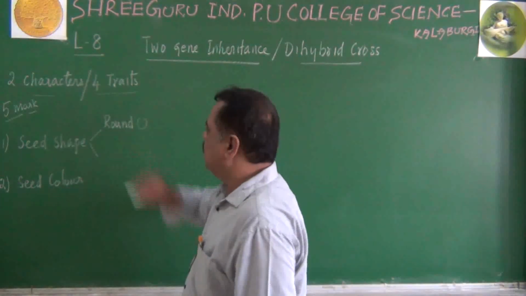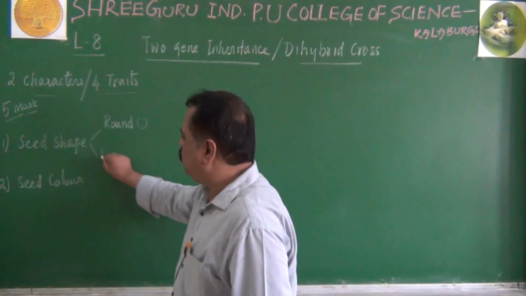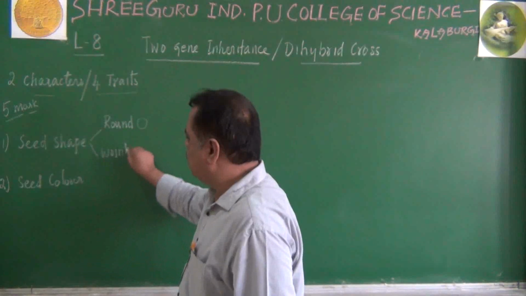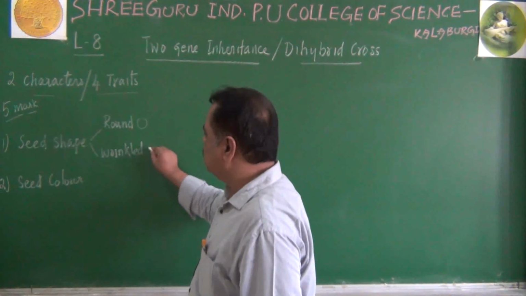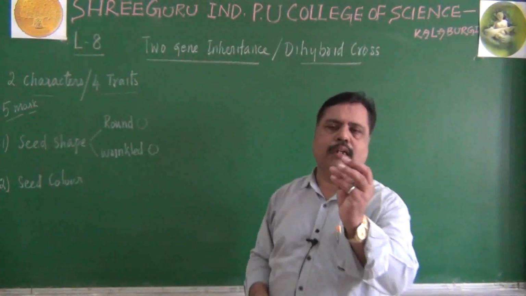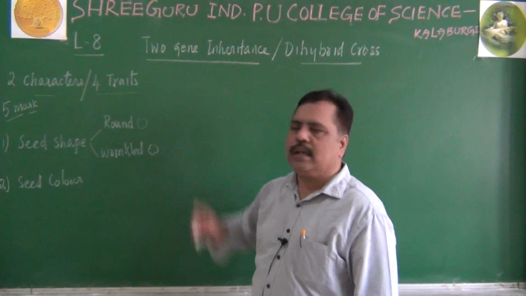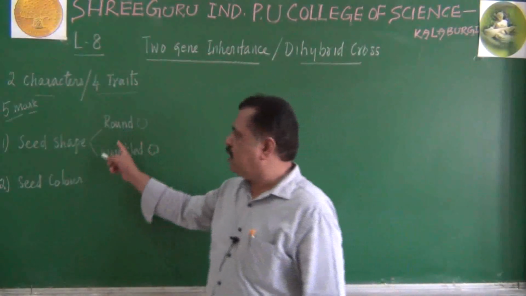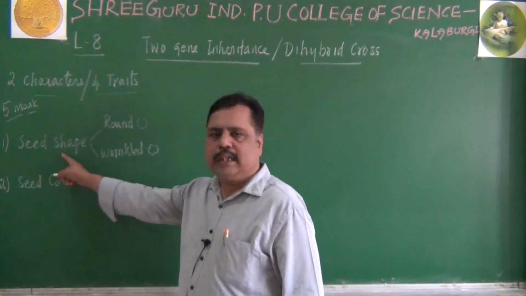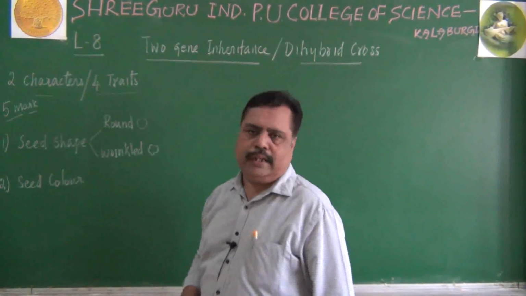And some of the pea plants produced the wrinkled seeded condition. Wrinkled means shrunken seed; it is not perfectly round in nature. So these are the traits, and this is the character. Seed shape can be round and wrinkled.